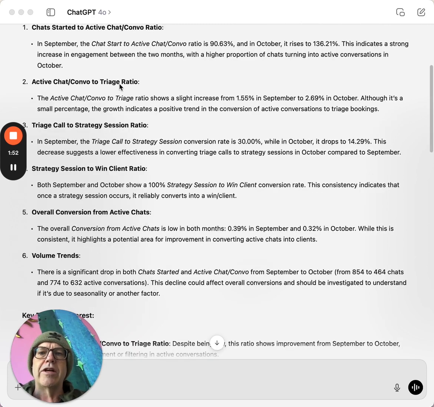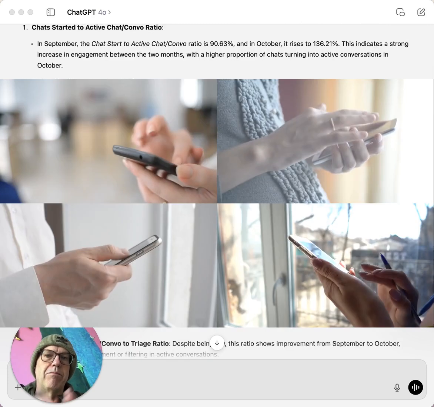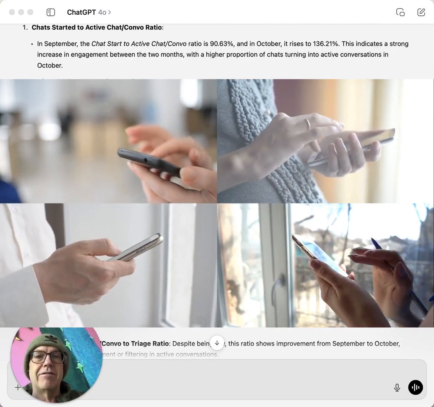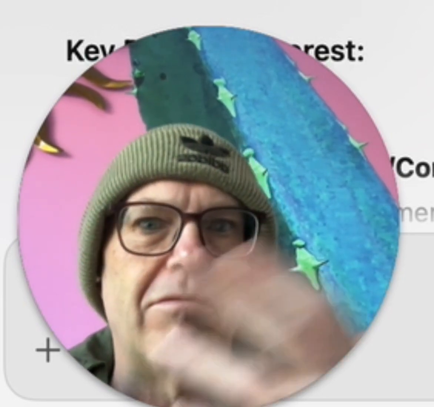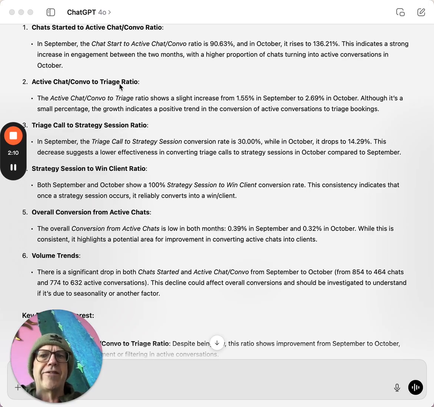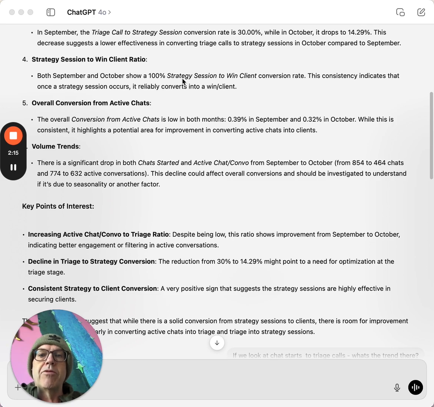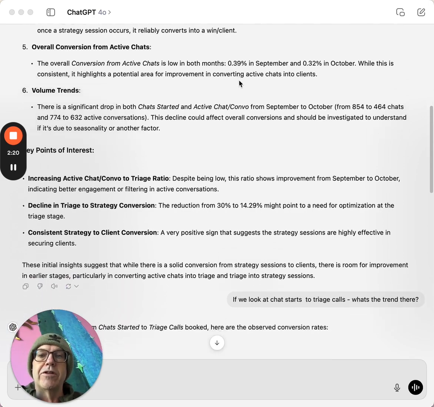Active chat to triage ratio. It's not what we should be looking at, by the way, if you're doing sell by chat. And if you're on social media and you're selling something and you're not doing sell by chat, why are you on social media? Chat starts is actually the thing that we want, right? The ratio hides stuff. Both September and October show 100% strategy session to win client conversion rate, which is good to know.